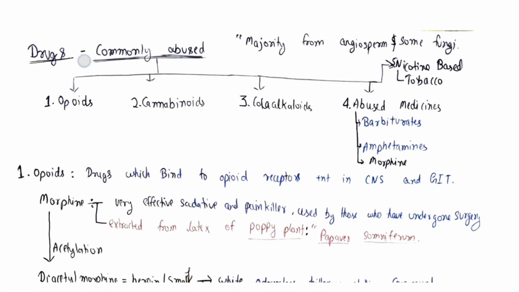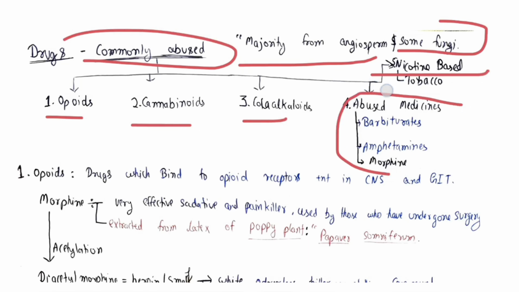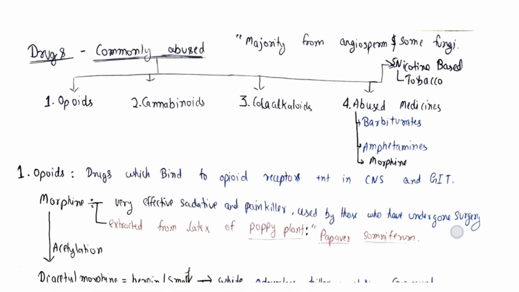Let's start drug abuse study today. So drugs are commonly abused, and the majority of the drugs that are abused come from angiosperms, and there are some fungi that produce these drugs. The four types given in NCERT are five if you include the last page: opioids, cannabinoids, coca-alkaloids, some abused medicines, and nicotine-based like tobacco. Abused medicine includes those which are used as painkillers as well as after surgery, like morphine. Let's start them one by one.